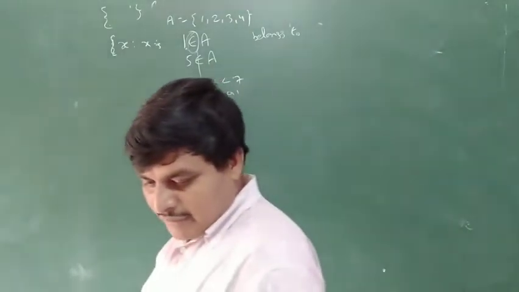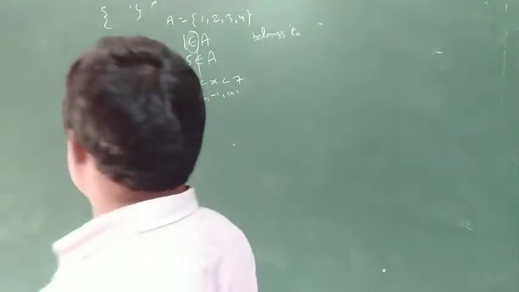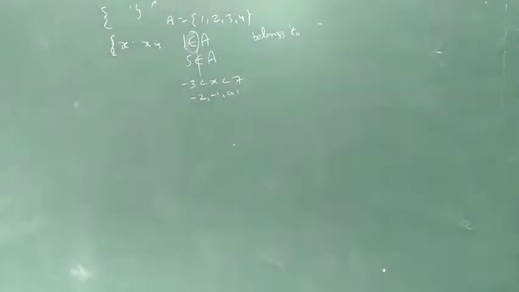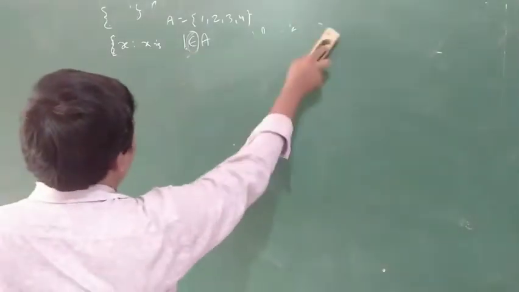Okay. Next one, write the following sets in the set builder form. This is the set builder form of the third problem. There, set builder form is given and we have to write the roster form. Now the fourth problem, roster form is given, and we have to write the set builder form.